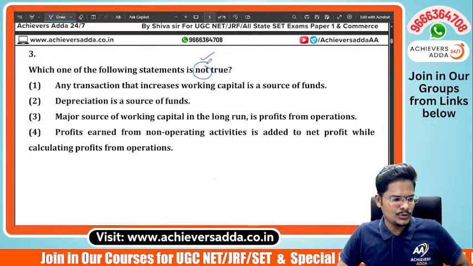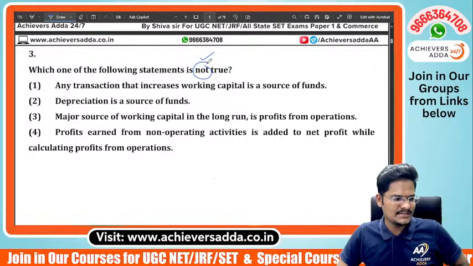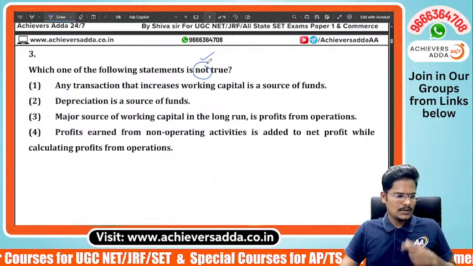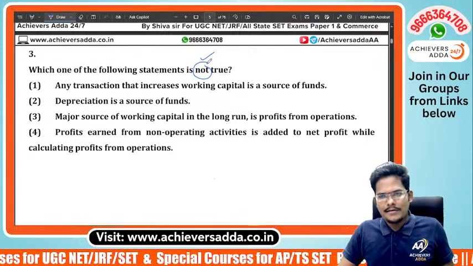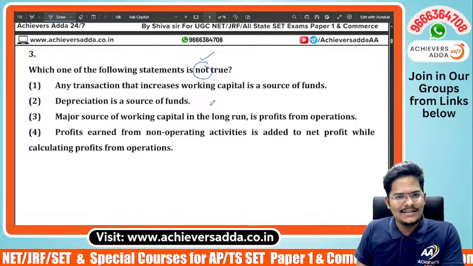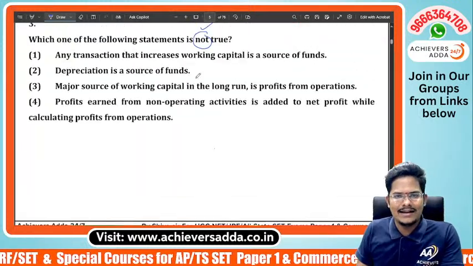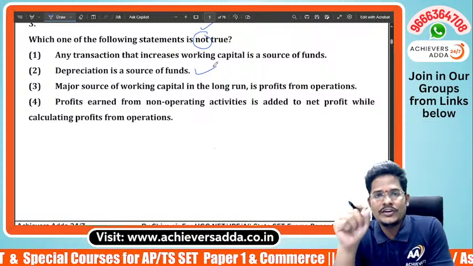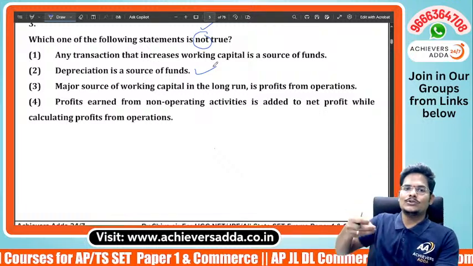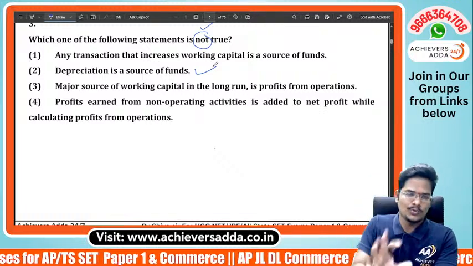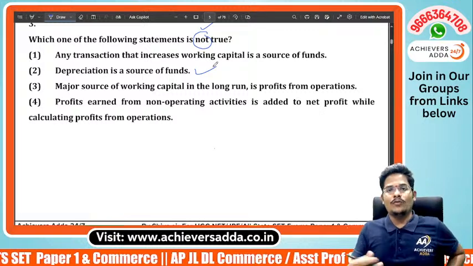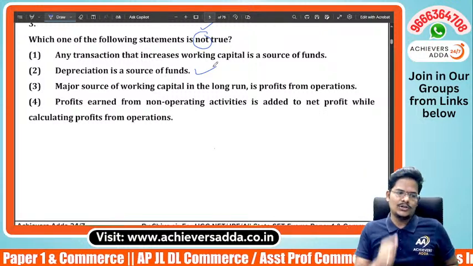Two is the answer, Jiva, Jyoti. Raj says 2. Soumya says 2. Babita 2. Danush Creation 4. Nadira 4. Are you sure? Which is the false statement they are asking? So the given answer is option number 2. But I will tell you, we should disagree with this second statement. Means second statement also can be true. Possibly true. There is a high possibility to become true also. So in what context it is true, in what context it is false, you should understand.